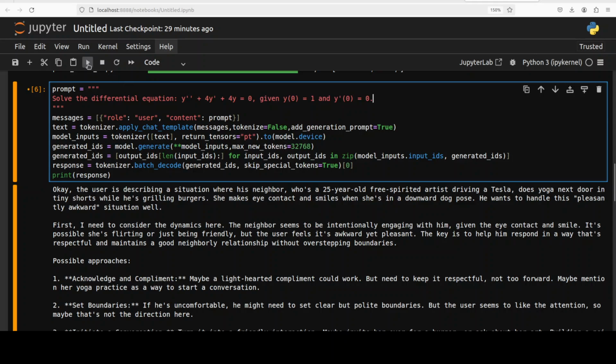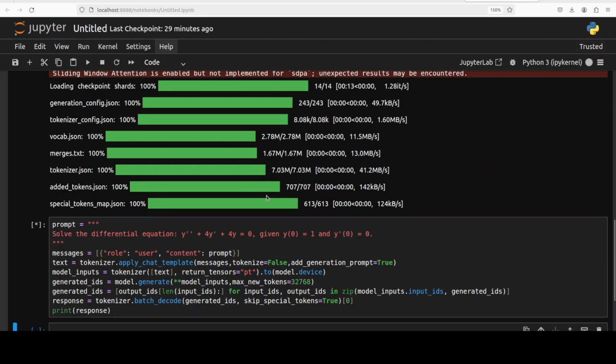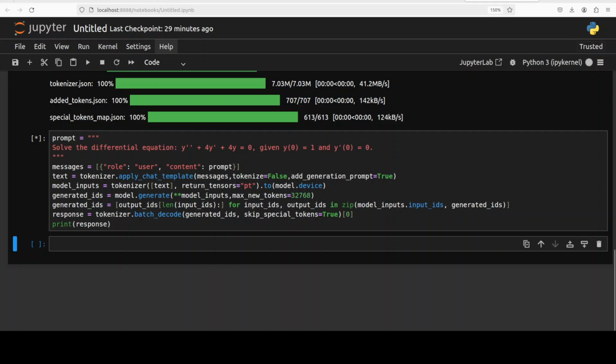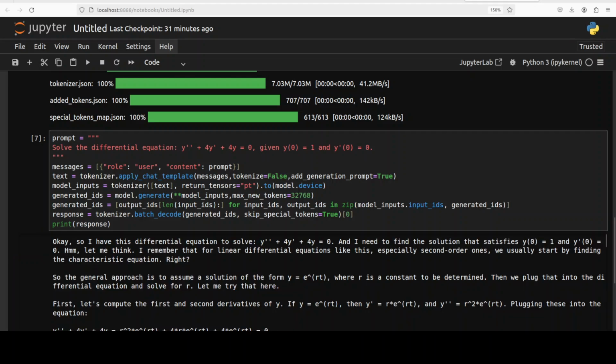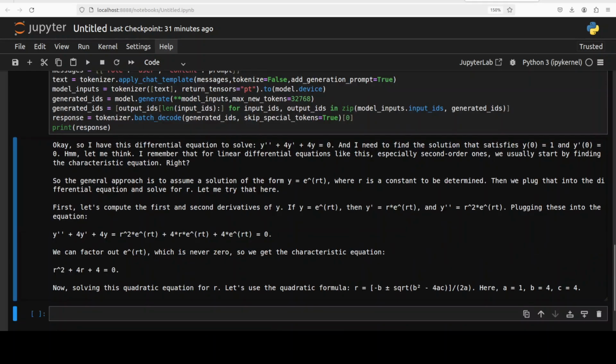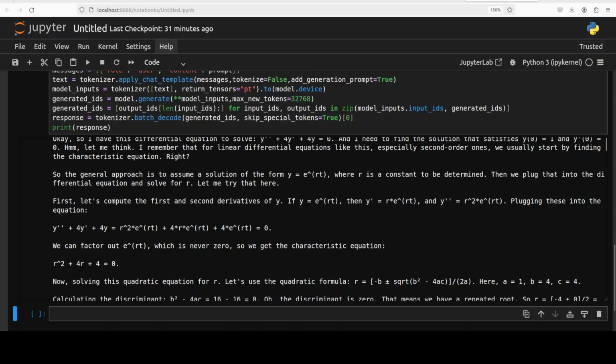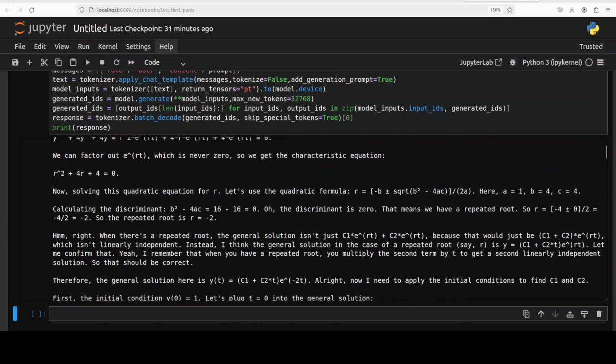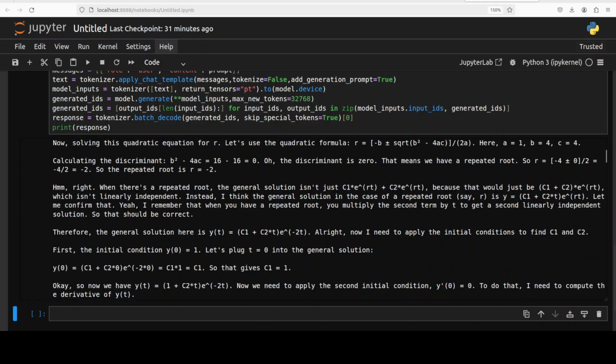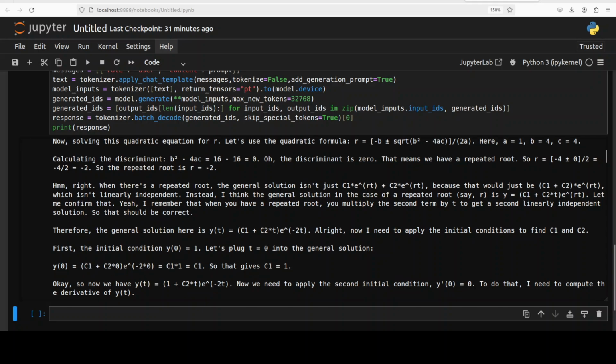And then let's check out one for math. So I'm just asking it to solve this differential equation. Let's see how it goes. And there you go. So I'm expecting the mathematics to be quite good. As you can see, it is slicing and dicing the question again. It is going through all the factorization, and then it has identified that it is a quadratic equation, and then it is using the quadratic formula.